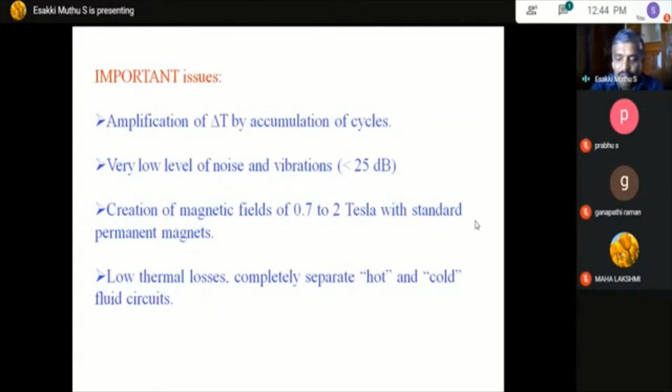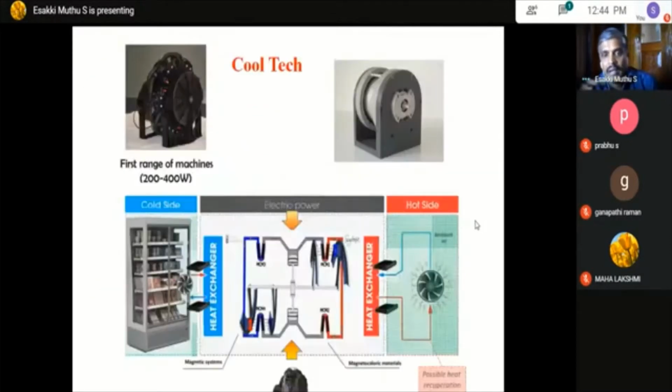Okay, so these are the important issues when you are using magnetic refrigeration. And this is a portable magnetic refrigerator, which is manufactured by Cooltech. So this is a portable one, and this is built in. Actually, this total circuit, you can see it here. So in this total refrigeration, on the back side, you can see this small part of the refrigeration.